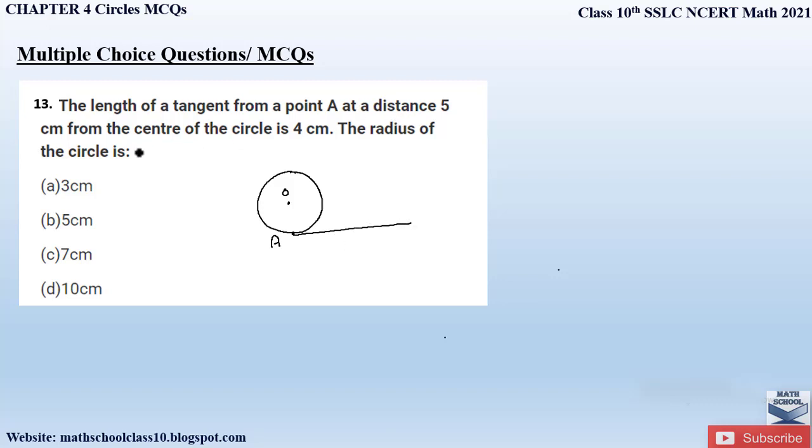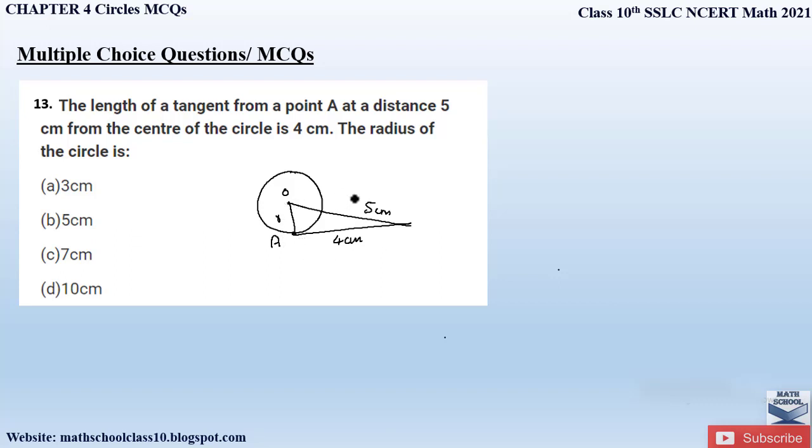So at a distance of 5 centimeter from the center of the circle. Okay, from the center of a circle at a distance of 5 centimeter, we have this tangent whose length is given as 4 centimeter. The radii of the circle is. So the radii is OA, right? So we have to find out length of this radii.